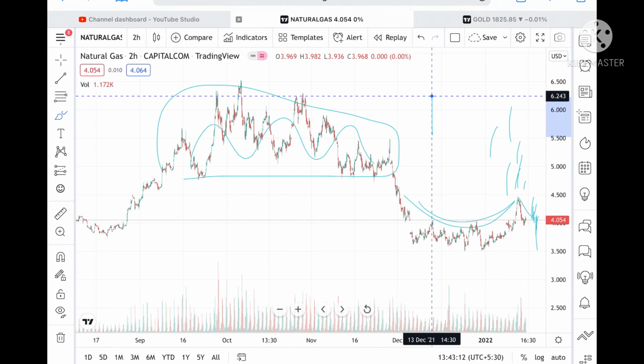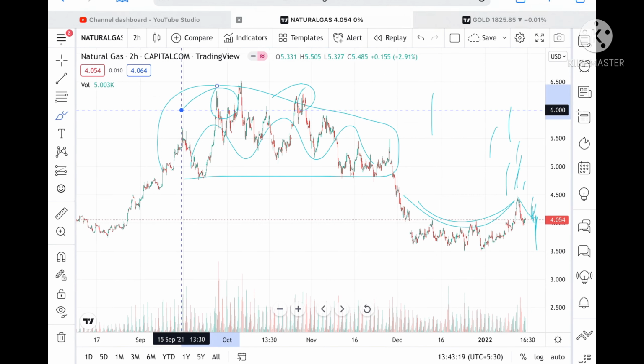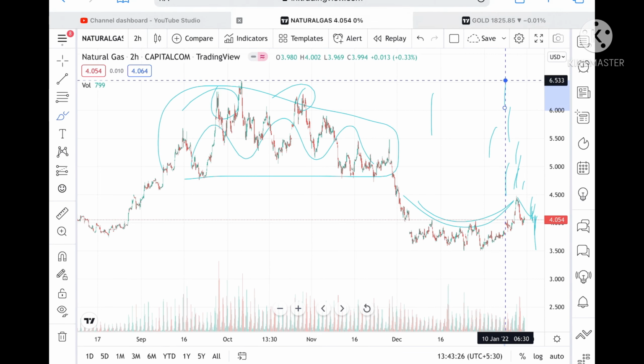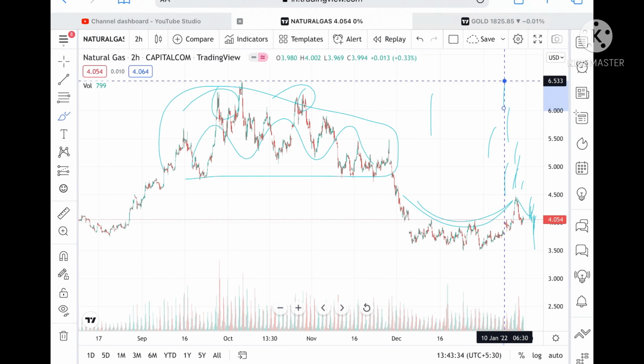Okay, and then we can see it can go and touch a level of 6.37 also, and this is already tested here, so chances of going towards high is very high, and then probability we can see a profit booking will come at this particular zone of around 6.533. As of now I cannot see that it can move to this particular high in just a week, but as of now I can see a trend.